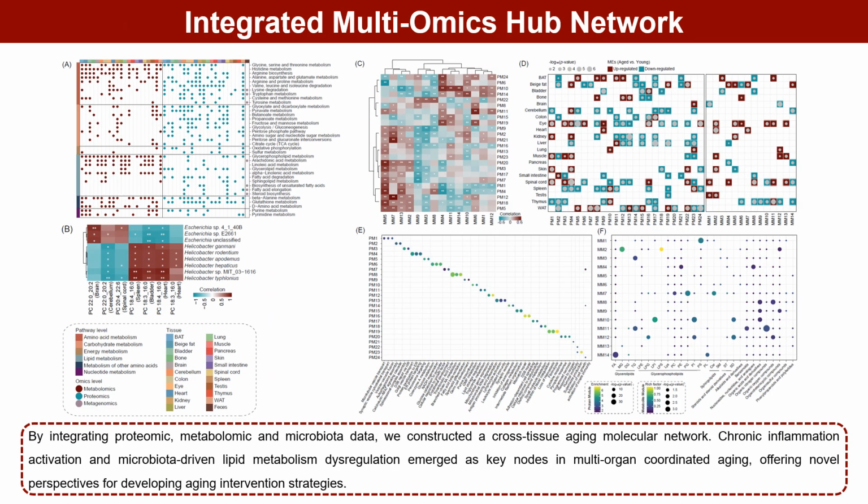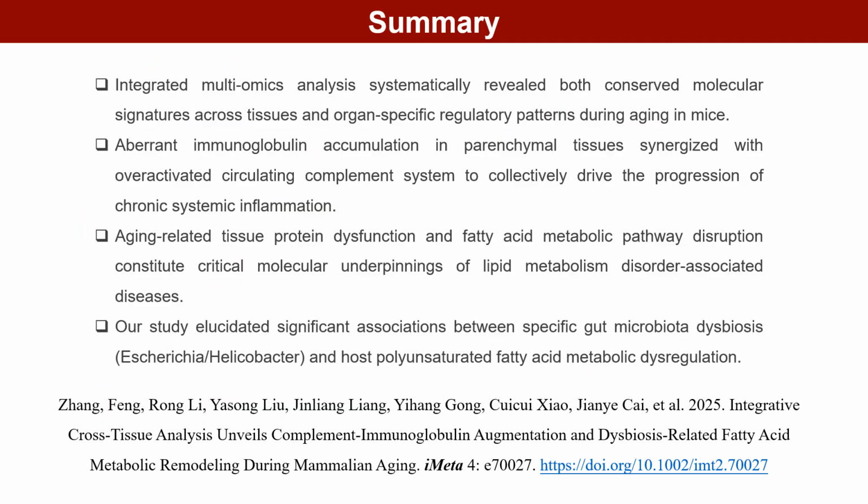By integrating proteomic, metabolomic, and microbiota data, we constructed a cross-tissue aging molecular network. Chronic inflammation activation and microbiota-driven lipid metabolism dysregulation emerged as key nodes in multi-organ coordinated aging, offering novel perspectives for developing aging intervention strategies. In total, our integrated multi-omics analysis systematically revealed both conserved molecular signatures across tissues and organ-specific regulatory patterns during aging in mice.